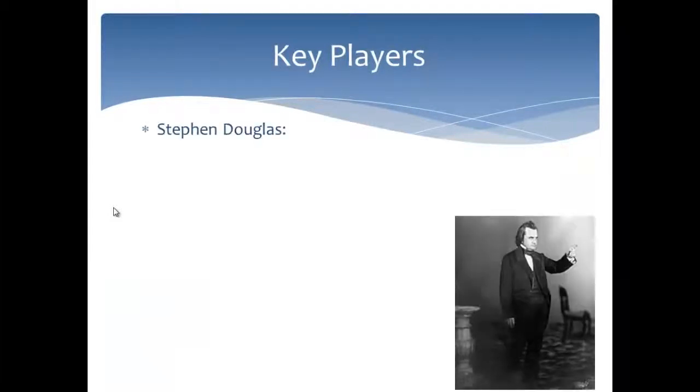And the first one is Stephen Douglas, nicknamed the Little Giant. He is a senator from Illinois, and he helped gain support for the compromise. He and Henry Clay work hand in hand and really play an instrumental role in getting this compromise to pass. And you will know him from a few years after this from those famous Lincoln-Douglas debates of 1858.